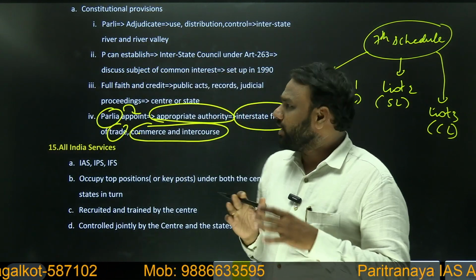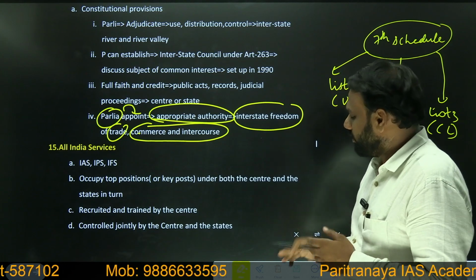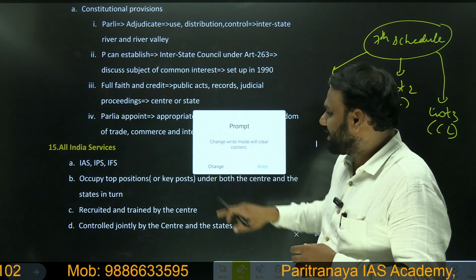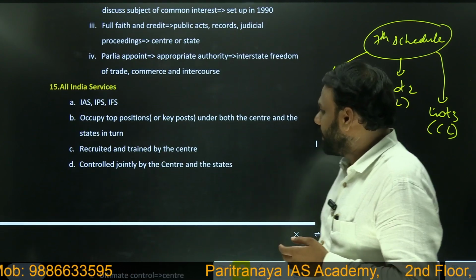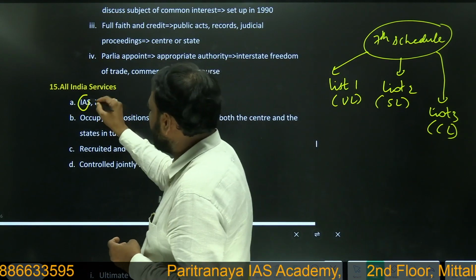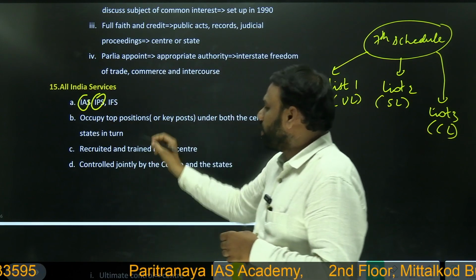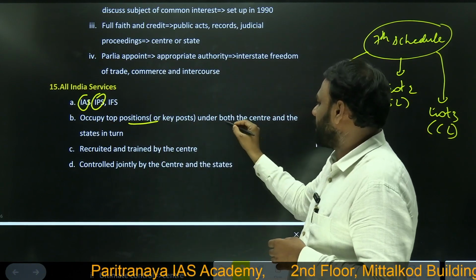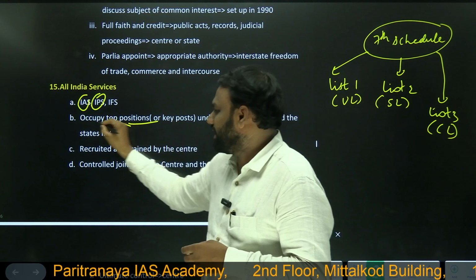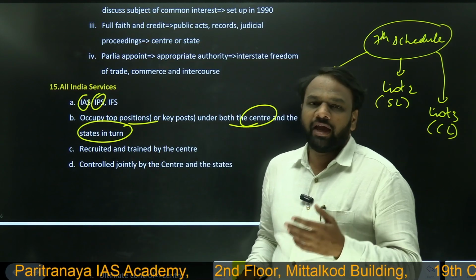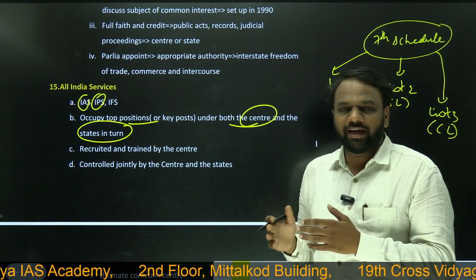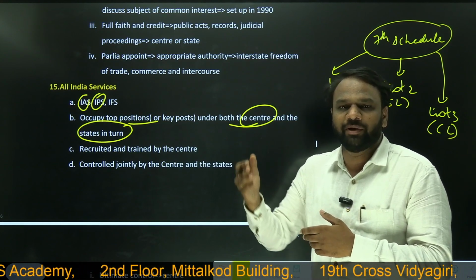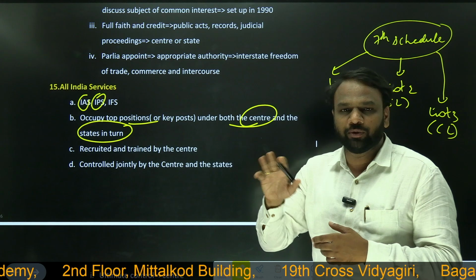Next, in order to ensure cooperation between the center and the states, we also have all India services: the Indian Administrative Service and the Indian Police Service. They occupy the top positions or key positions under both the center and the states in turn. We have seen IAS officers working at both the central level as well as the state level. A few of the IAS officers who are at state level will, for a few years, be deputed to the center.